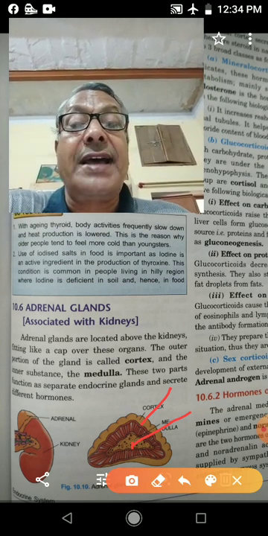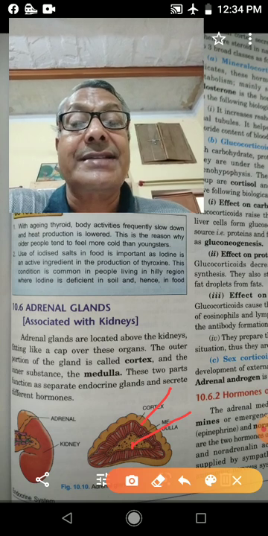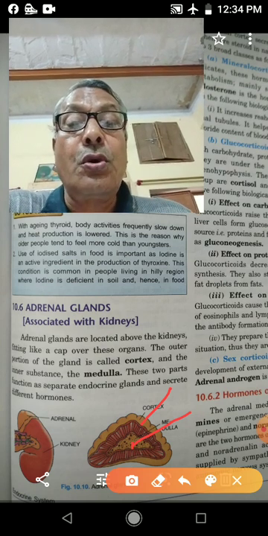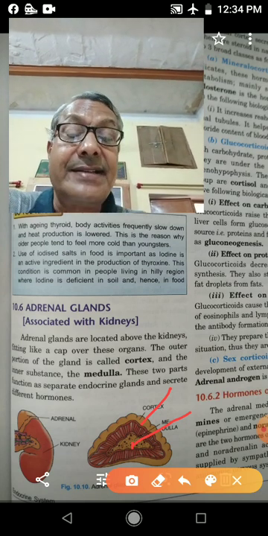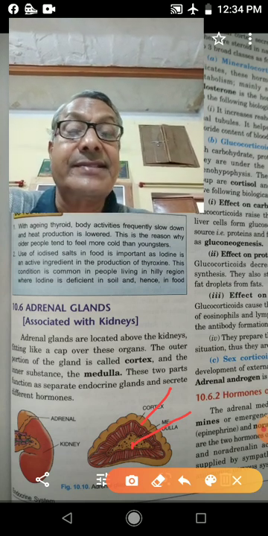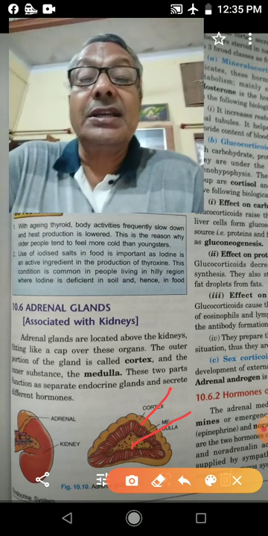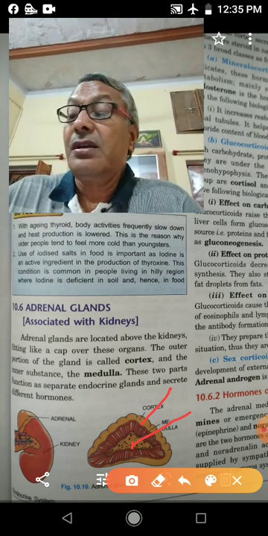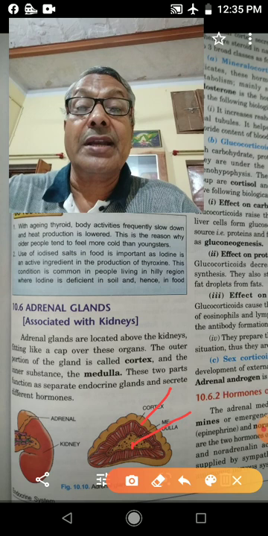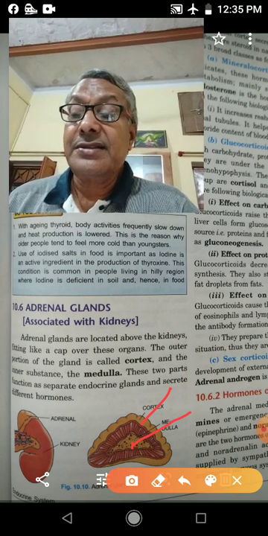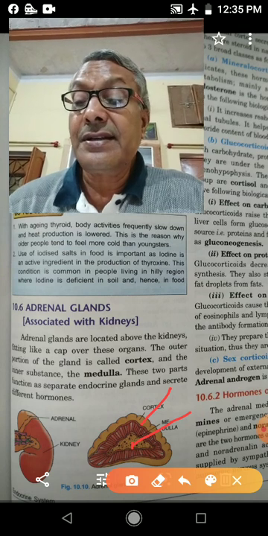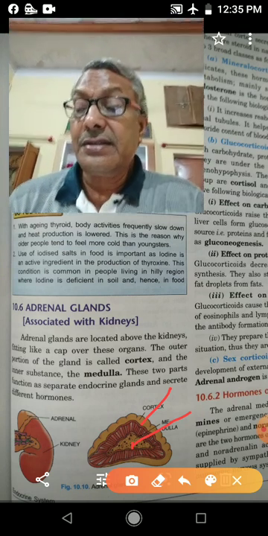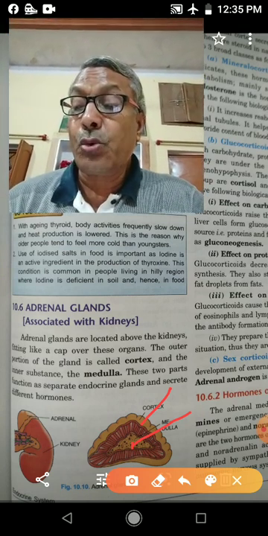These three groups are mineralocorticoids, glucocorticoids, and sex corticoids. First one is the mineralocorticoids, second is glucocorticoids, and third is sex corticoids.